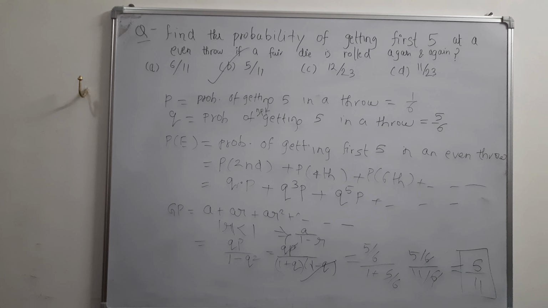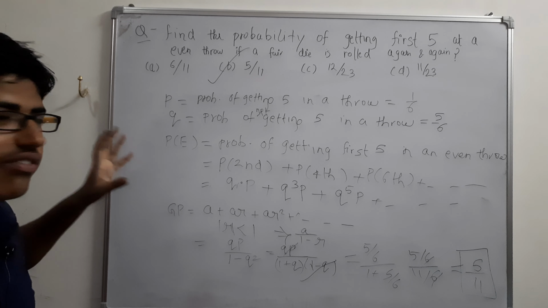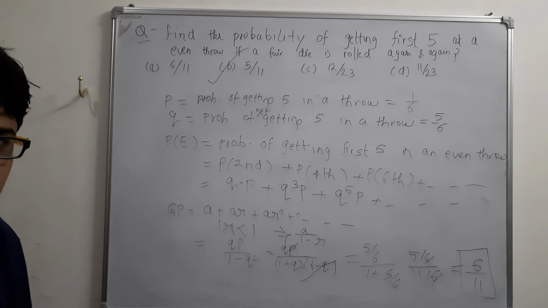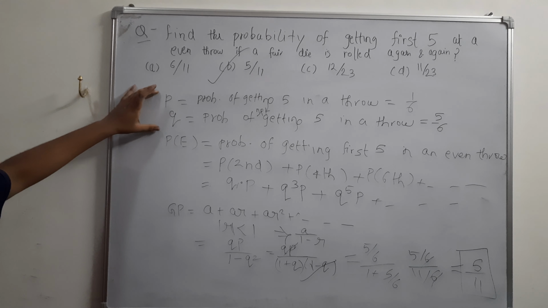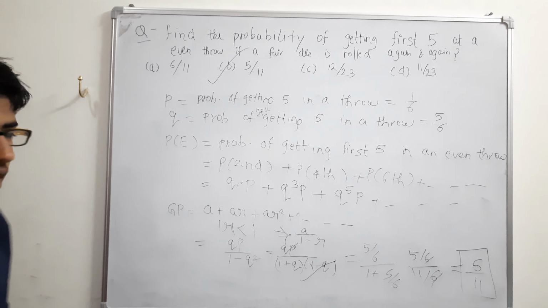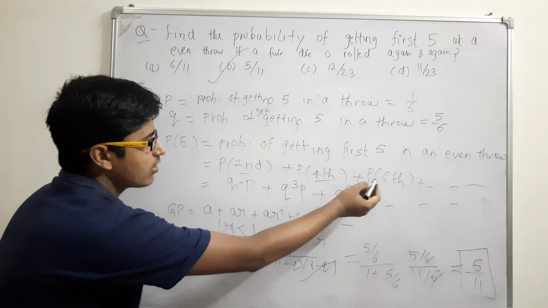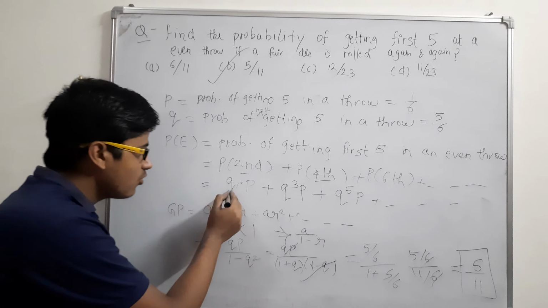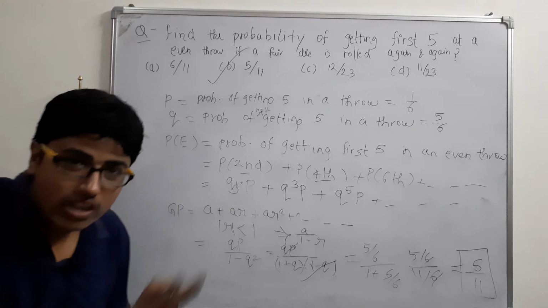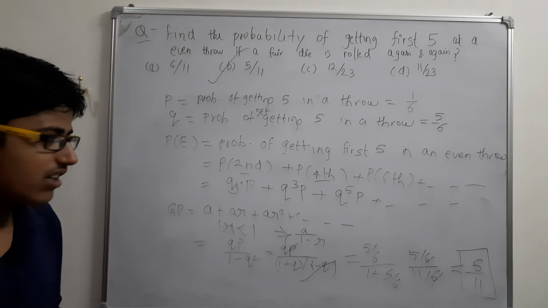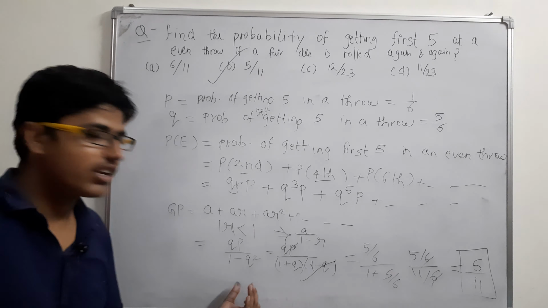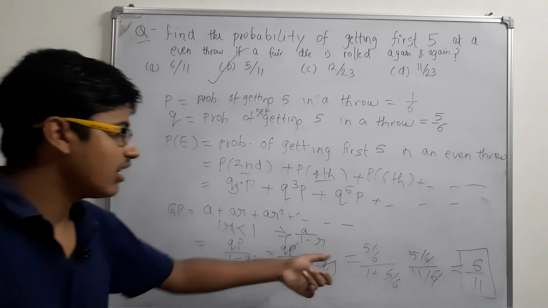Let us summarize the whole process. In the starting, we found the probability of getting 5 in a throw, that is 1 upon 6, and the probability of not getting 5 in a throw is 5 upon 6. We used these probabilities to get our required probability, which is getting the first 5 in an even throw, meaning in the second or fourth or sixth. But don't forget to add these Q probabilities, because getting first 5 in the second throw means you are not getting 5 in the first throw and getting 5 in the second throw. So we get a GP whose first term is QP and common ratio is Q squared, and we just put the values and got 5 upon 11 as the answer.